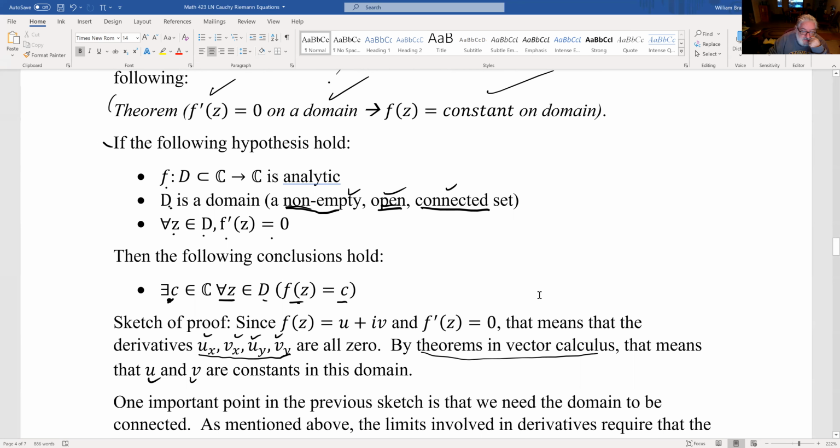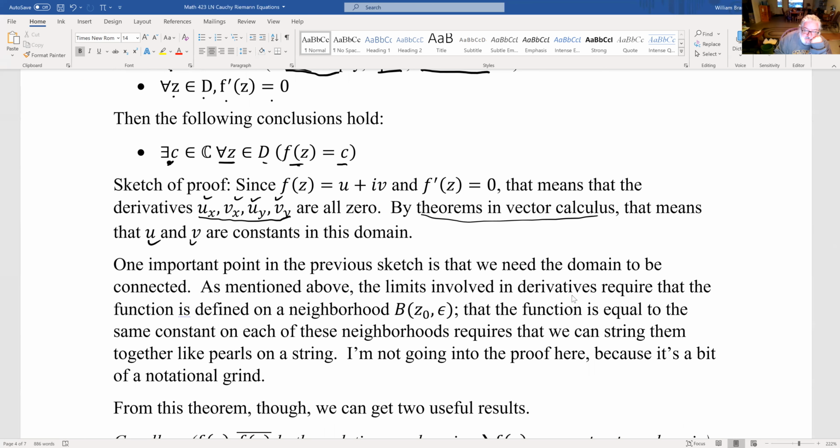One thing to keep in mind here, though, is that you actually need the domain to be connected. The limits involved in using derivatives require that the function is defined on a neighborhood, and that the function is equal to the same constant on each of these neighborhoods requires that we can string them together like pearls on a string.